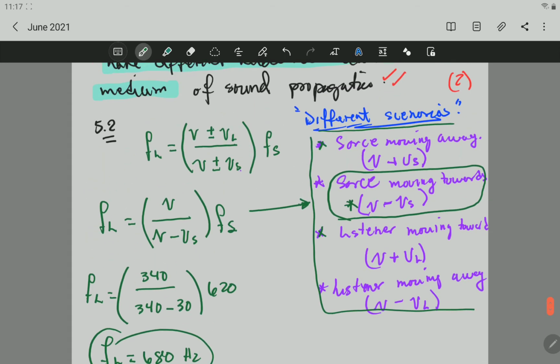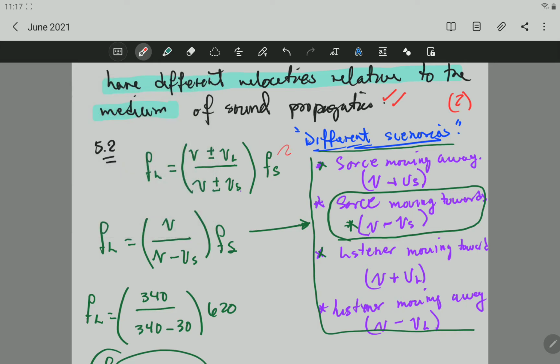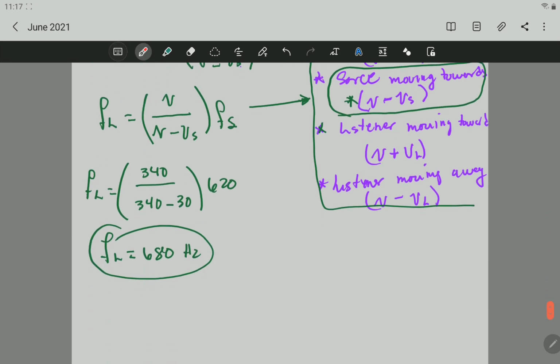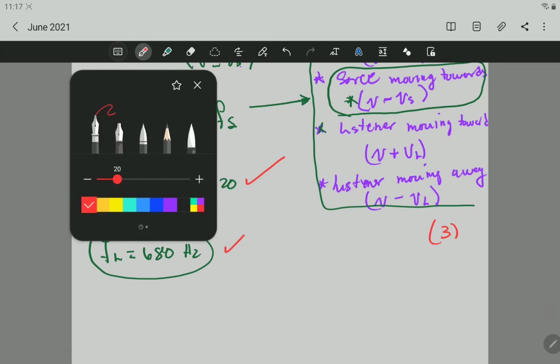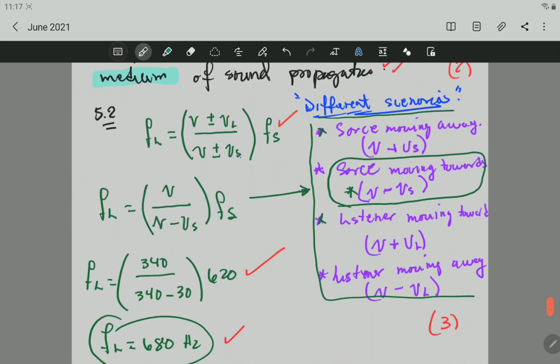Now let's look quickly at the mark allocation. The mark allocation will be 1 for the formula, 1 for the entire substitution, 1 for the final answer, and that gives us 3 marks. All right, so let's go to the next question. The next question is 5.3.